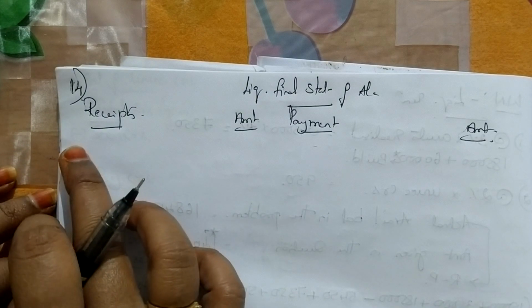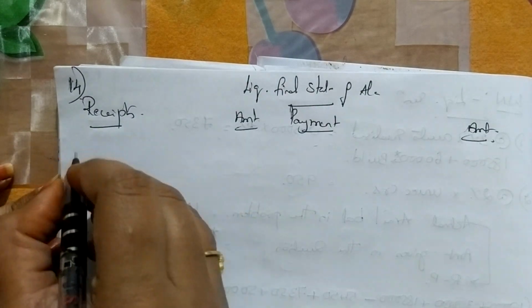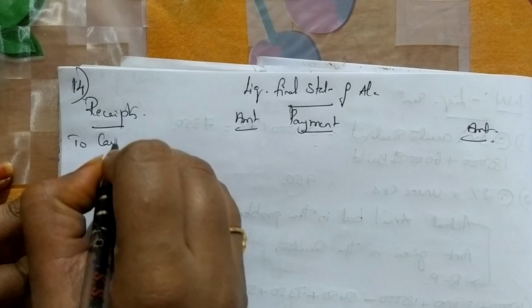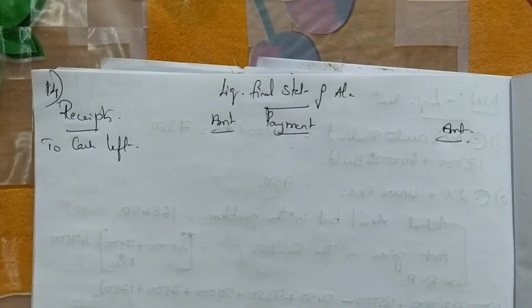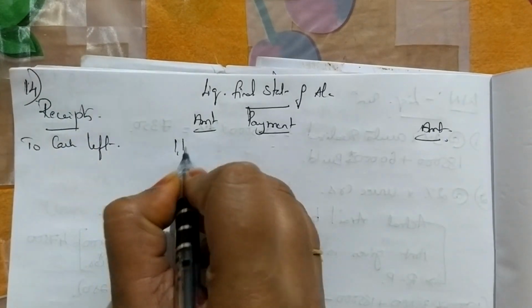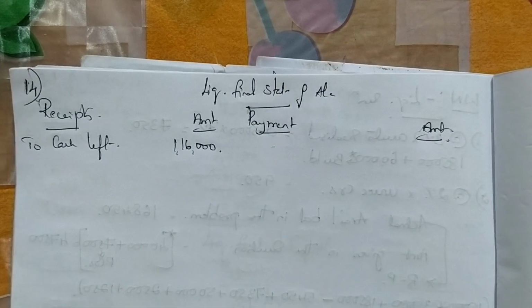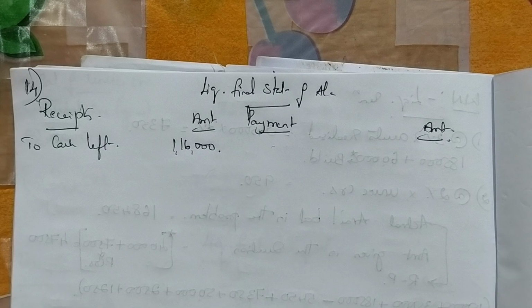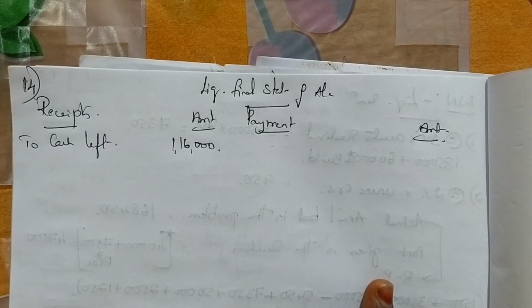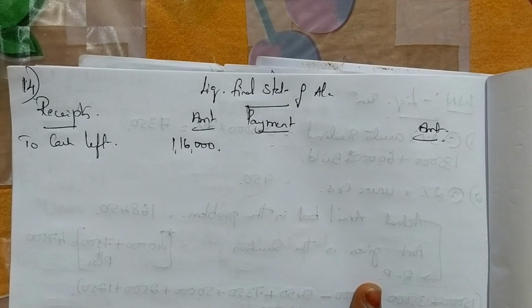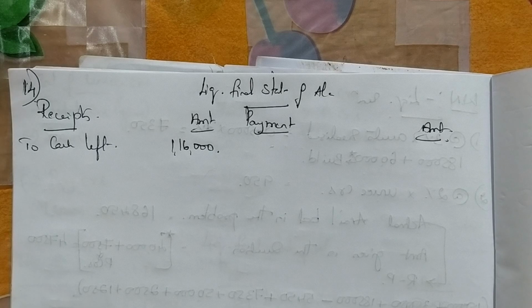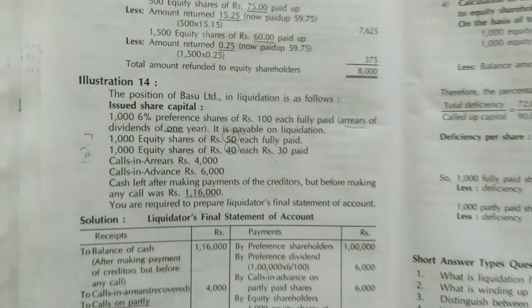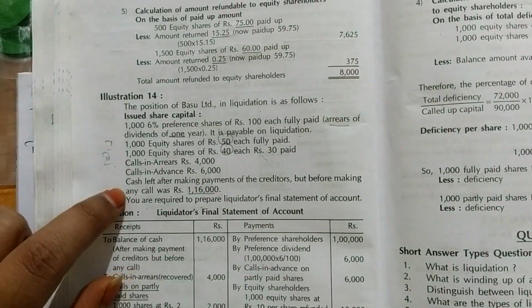Usually we write cash in hand or cash at bank, but in the problem they have told cash left. So I'll write it as cash left itself. They have told the cash left is 1,16,000. Then we write surplus from secured creditors, but here we don't have information on that, so that is not written. Then we write assets realized. You don't have information on assets realized also, so that is also left blank.